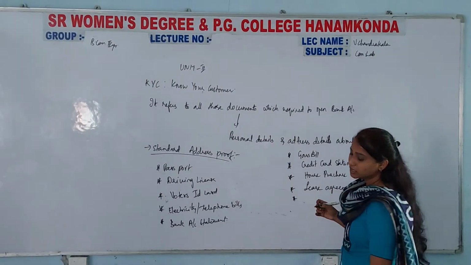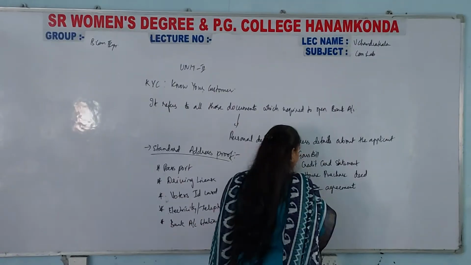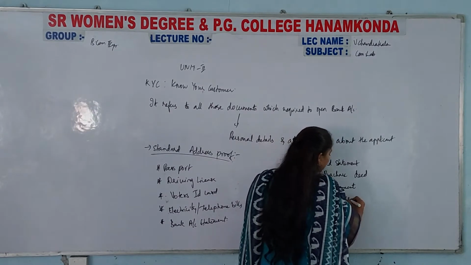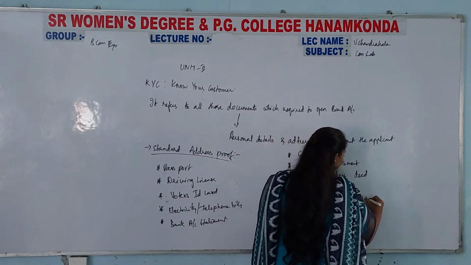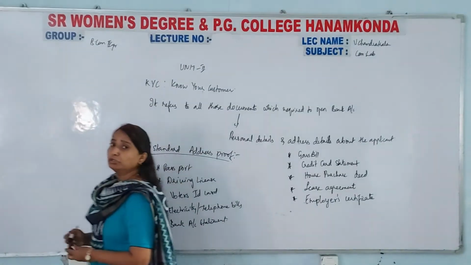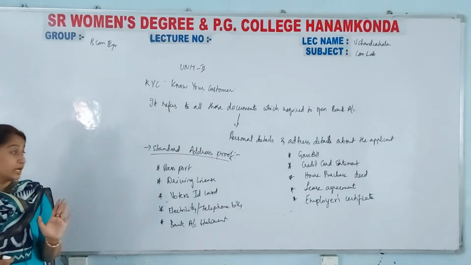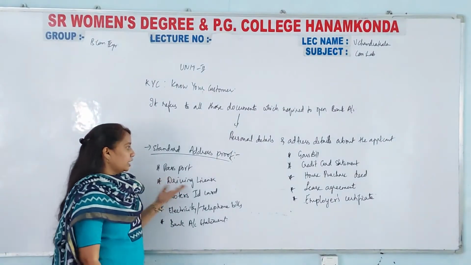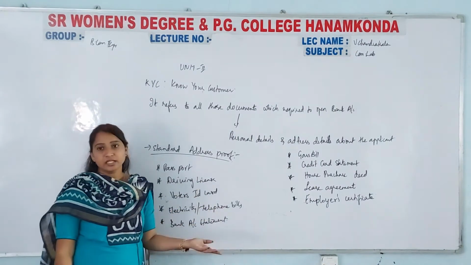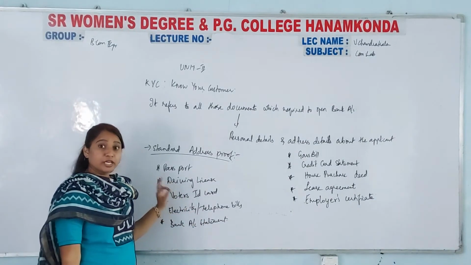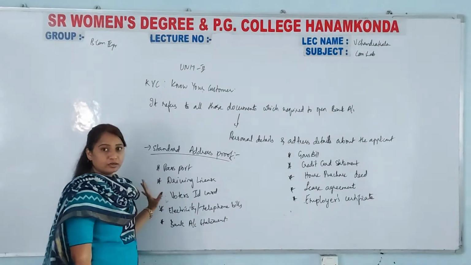Then employer certificate, even this also you can give. So in order to show that your address is accurate, you have to produce these proofs. See, so many options are there, in this any one or two you can give them, which is having an accurate address.